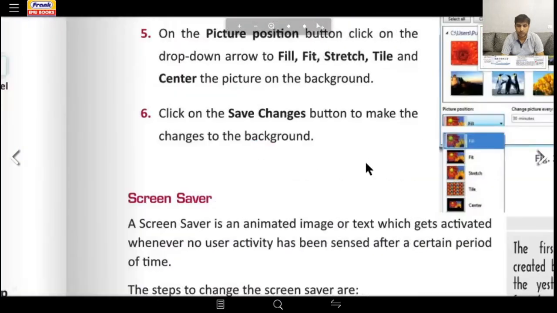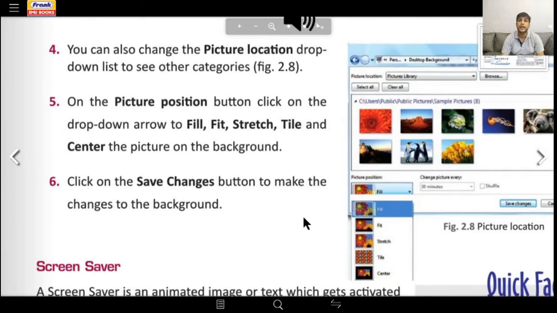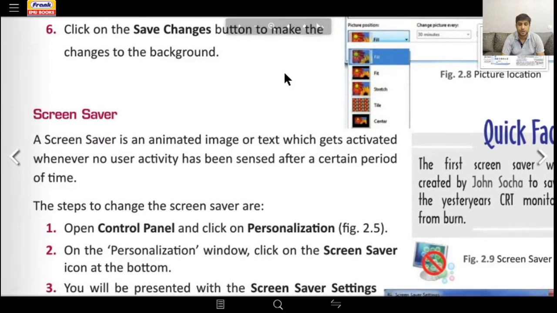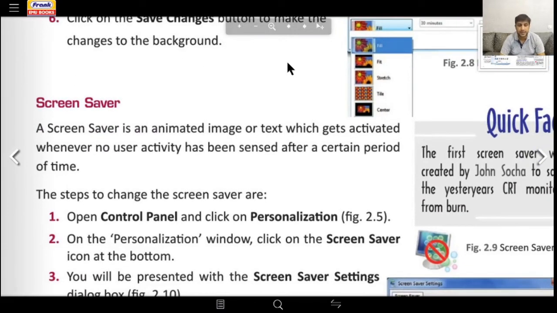Okay, the steps are also given in your book, so if you have any questions you can try from your book. Screensaver. A screensaver is an animated image or a text which gets activated whenever user activity has not been sensed after a certain period of time. Now suppose I'm working on a computer and I leave the computer and go somewhere to work, the computer is basically not doing anything.